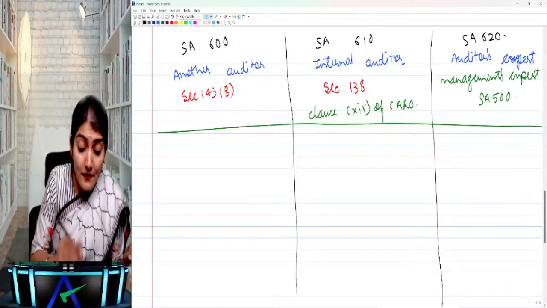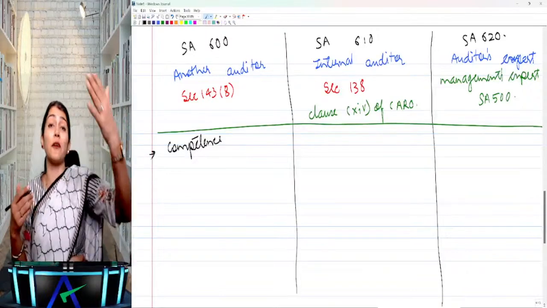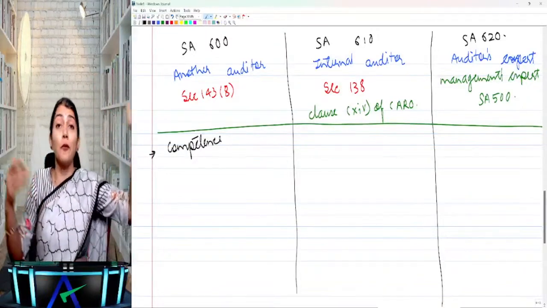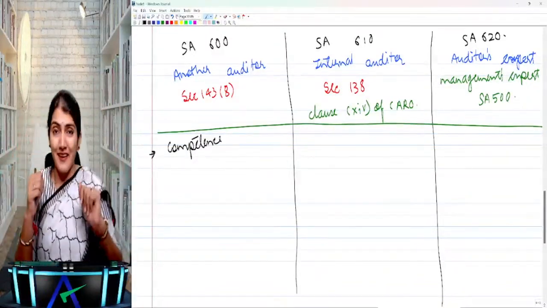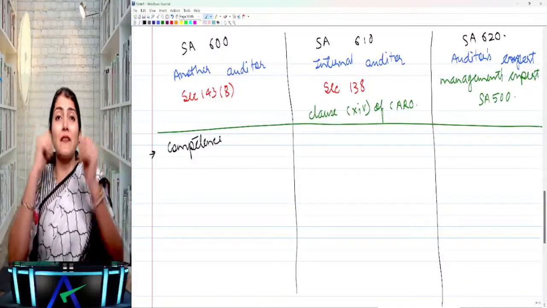One, you consider the competence of the other auditor if he is not a chartered accountant. Like a branch outside India, it could be audited by a person who can act as an accountant as per the laws of that foreign country. Right? So in that case, you check the competence. If he is a chartered accountant, then competence is assumed.